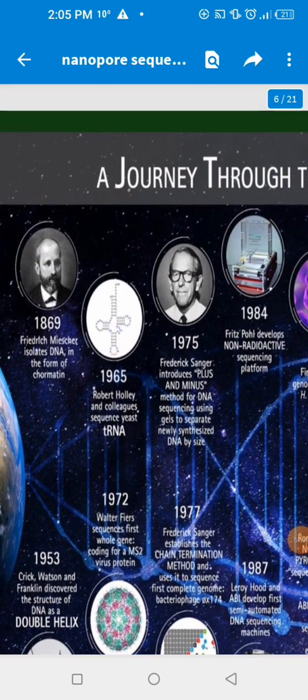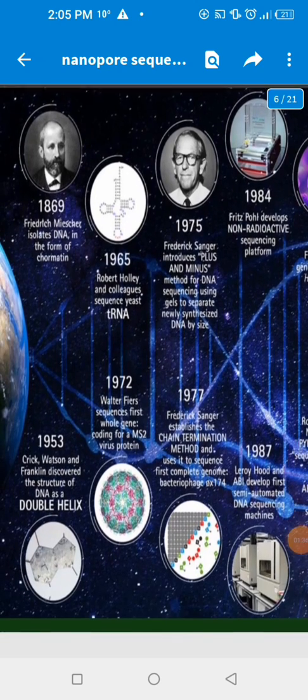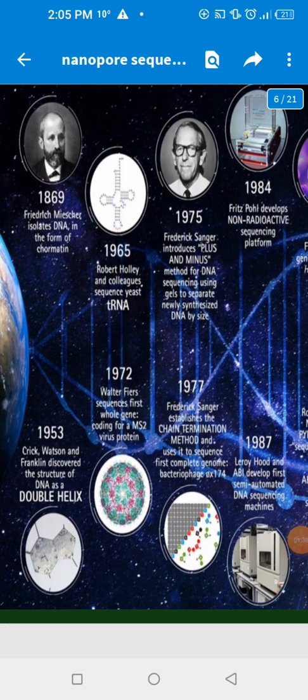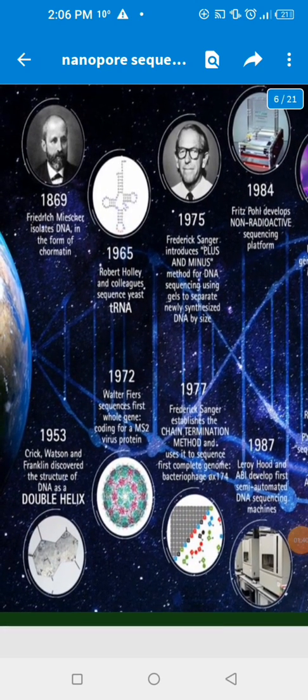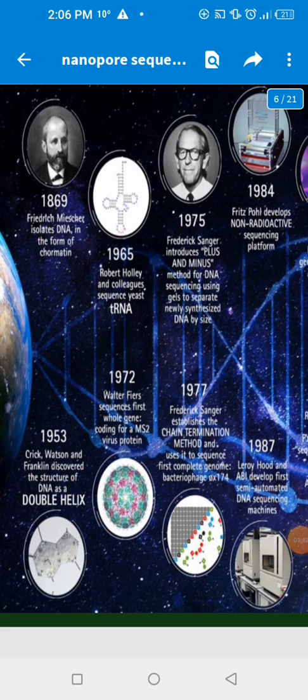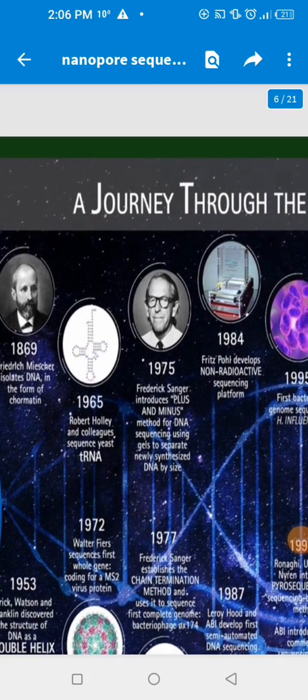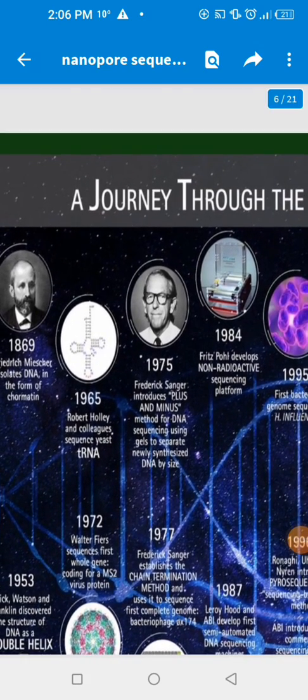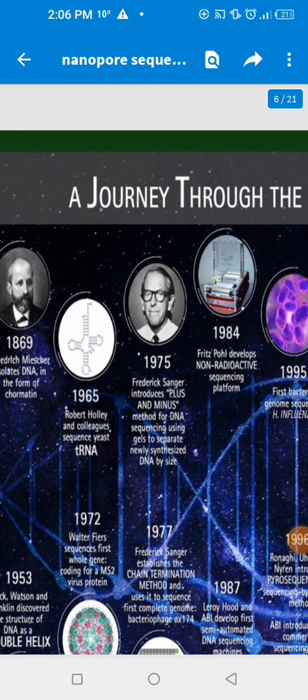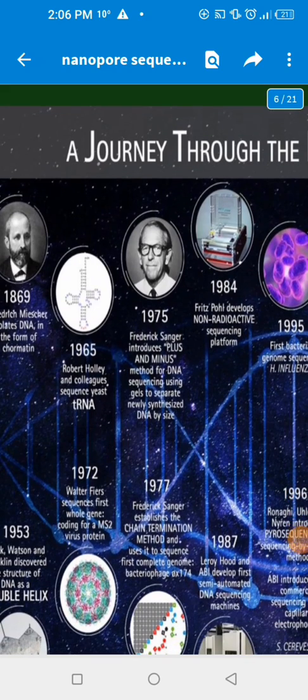In 1965, Robert Holley and colleagues sequenced yeast RNA. In 1972, Walter Fiers sequenced the first whole gene, coding for the MS2 virus protein. In 1975, Frederick Sanger introduced the plus and minus method for DNA sequencing, using gel to separate newly synthesized DNA by size.